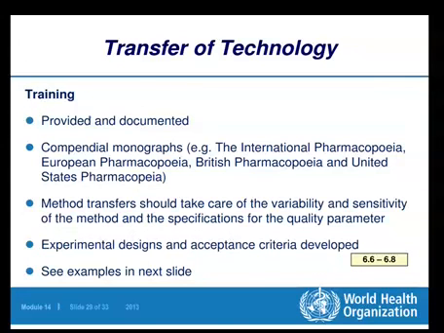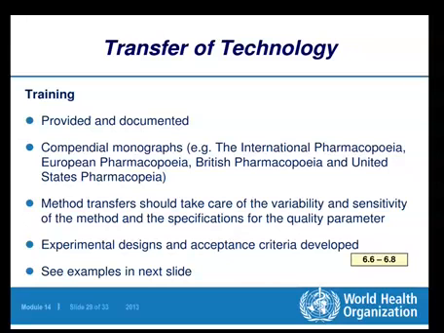Then the next part is the training. Training must be provided and it must be documented. Merely giving training is not sufficient, but everything must be recorded.